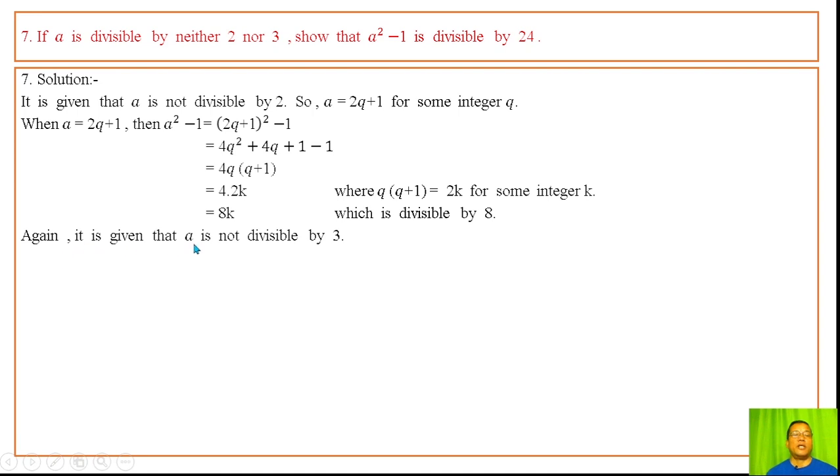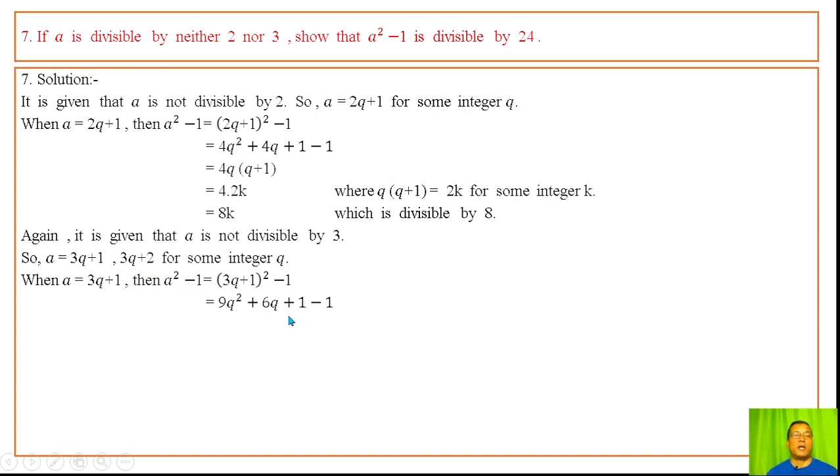Again, it is given that a is not divisible by 3. A asi 3 ni yamba yadi haibani. A 3 ni yamba yadragadi a can be put in the form of thrice q plus 1 or thrice q plus 2, harib ani cd 3 ni yamba yadaba number singi form ni for some integer q. When a is thrice q plus 1, then a square minus 1 whose value is this. Expanding, we get, or cancelling these, 2 and 3 times of this. This is divisible by 3. 3 ni yamba yare.